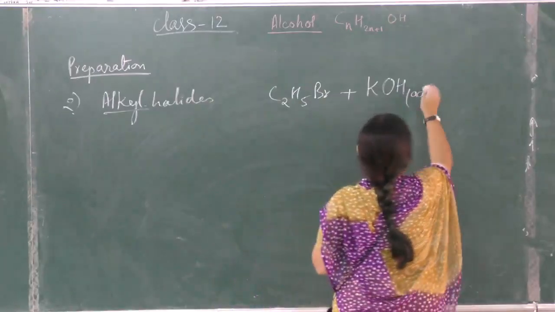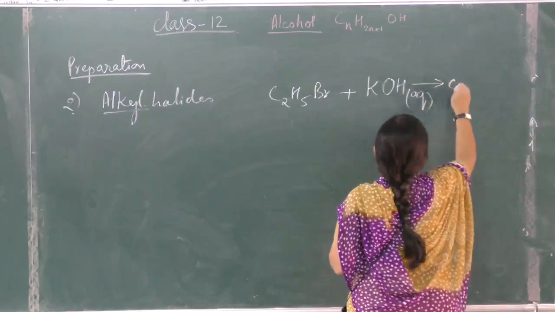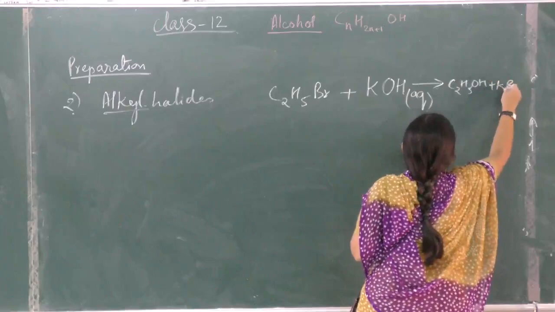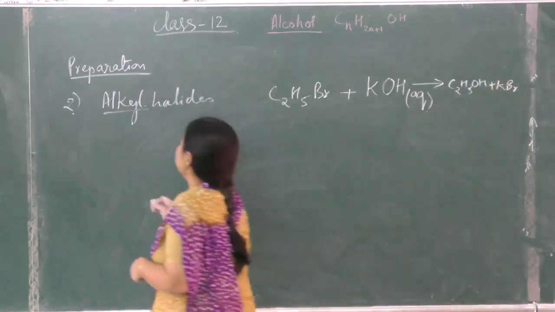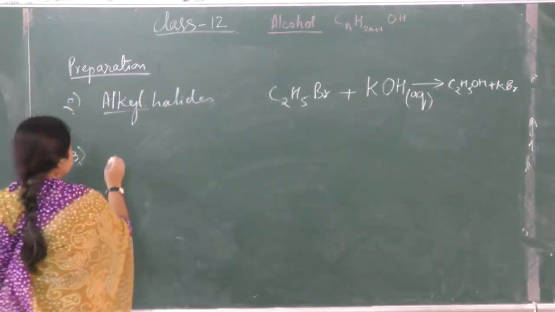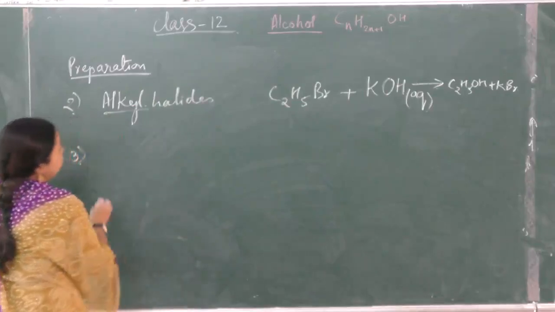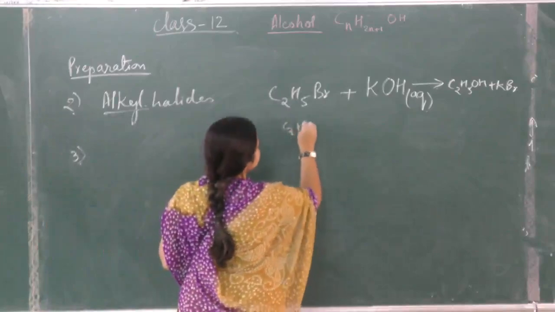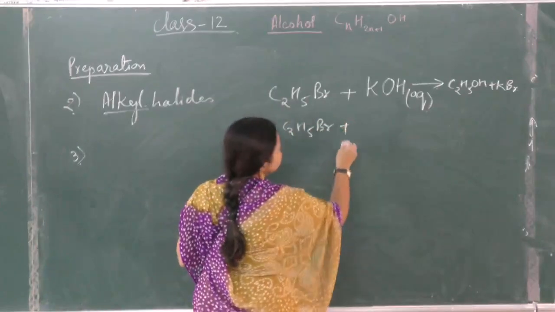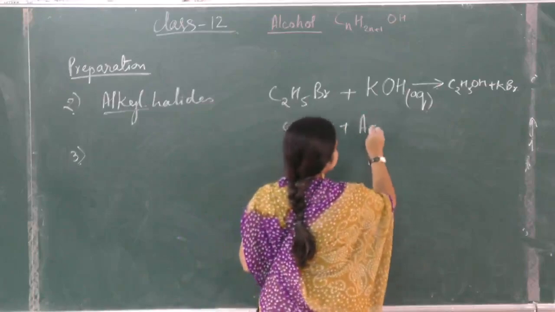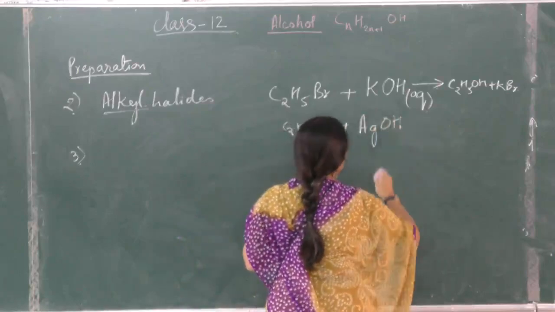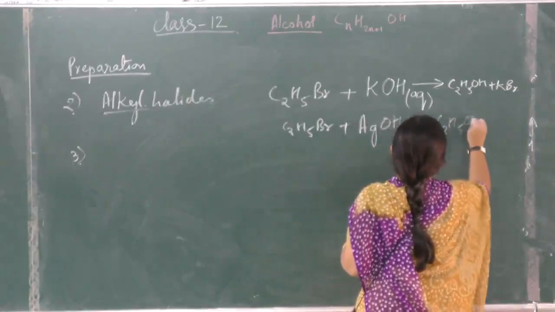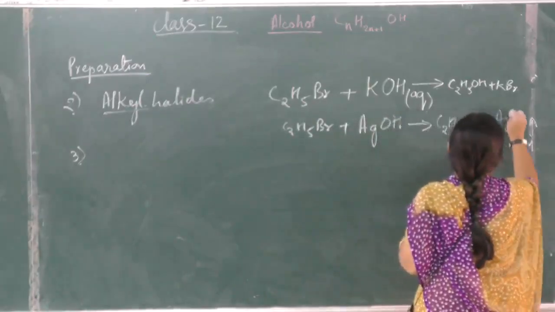So aqueous KOH forms C2H5OH plus KBr. Alkyl halides can also be treated with moist silver oxide. C2H5Br plus moist silver oxide, which is AgOH, it becomes hydroxide. And this can also give C2H5OH plus AgBr.